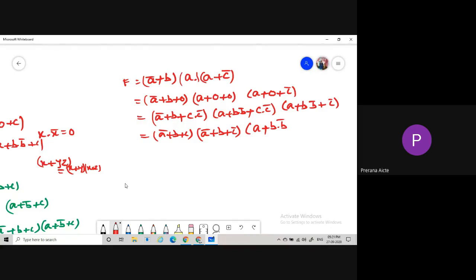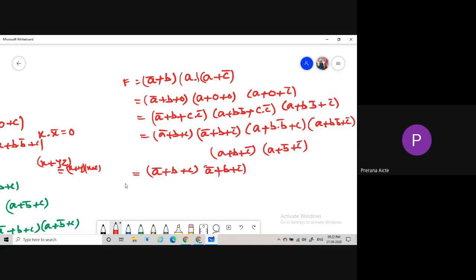If you have any problem, please take it like this: A plus B bar plus C bar into A plus B plus C bar, A plus B bar plus C. Then A bar plus B plus C into A bar plus B plus C bar into A plus B plus C into A plus B bar plus C. And what about this one?